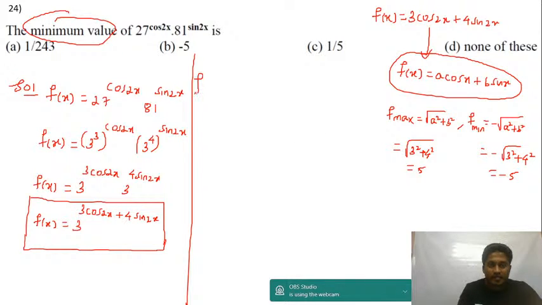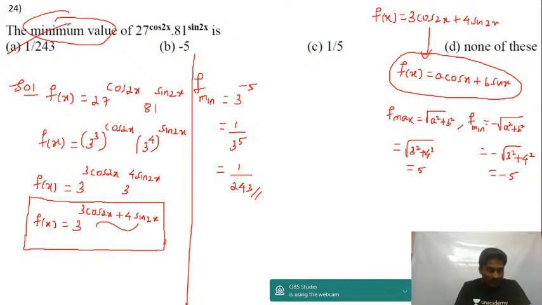Now f minimum is equal to 3 to the power of the minimum value of 3 cos 2x plus 4 sin 2x, which is minus 5. So 3 power minus 5. If I shift this to the denominator, you get 1 by 3 power 5, and 3 power 5 is 243. That's the first option only.